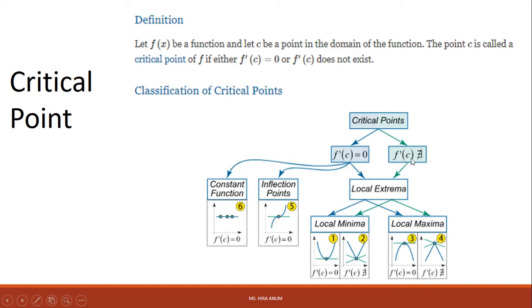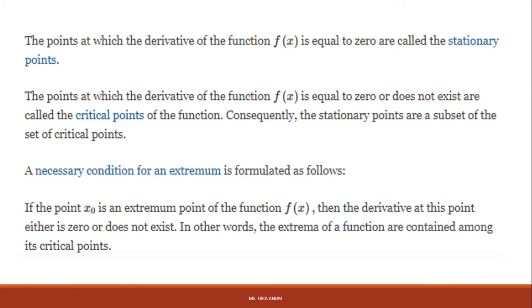F prime of c does not exist, the derivative does not exist, then local maxima here, local minima, local maxima. Then we have 0. When it equals 0, it is a stationary point. The point of the function where the derivative does not exist or equals 0 is called a critical point. But when the first derivative equals 0, it is called a stationary point. A stationary point is a subset of critical points.